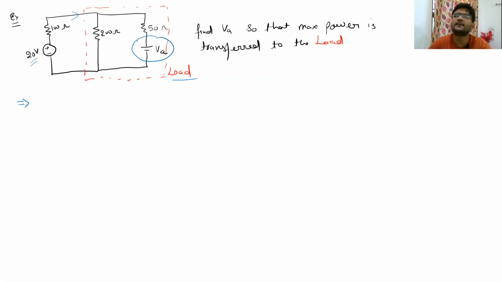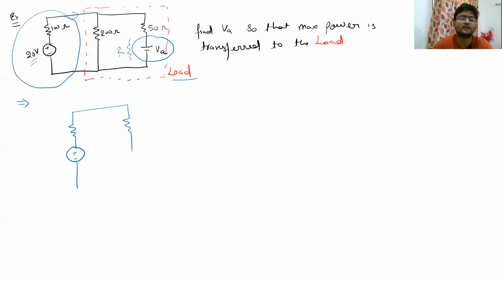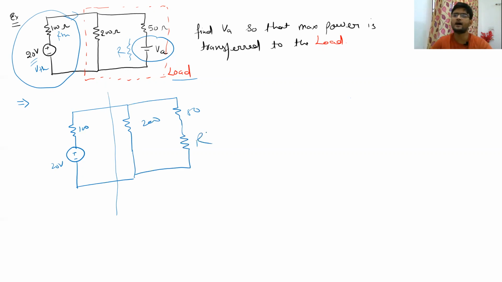So let us assume it as a resistance R. Let me call this as a resistance R, similar to what we just discussed. So in this circuit, you see that this is basically your main circuit, a Thevenin equivalent circuit, where 100 ohm is your RTH and 20 volt is your VTH. And then in the load section, there is a 50 ohm, this is a 200 ohm, and we assume a resistance in place of VA as R, right? So the combination of this thing is making the load resistance RL.